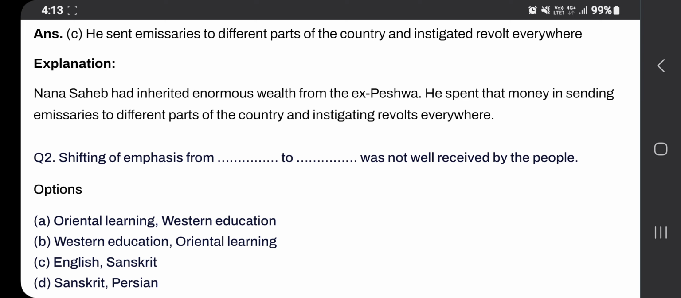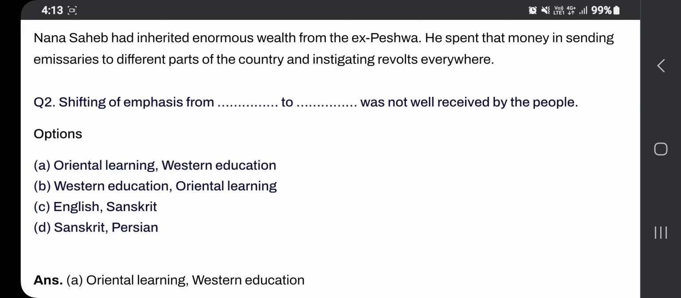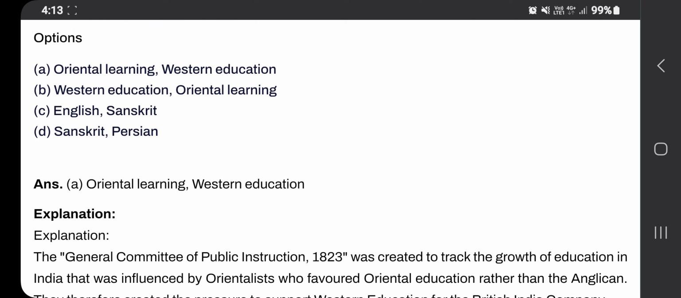Shifting emphasis from dash to dash was not well received by the people. Options: Oriental learning, Western education; Oriental learning, English; Sanskrit, Persian. In this, option A is the right answer. Why is that the correct one? Because the General Committee of Public Instruction, 1823, was created to track the growth of education in India, and it was influenced by the Orientalists who favored Oriental education rather than the Anglican.